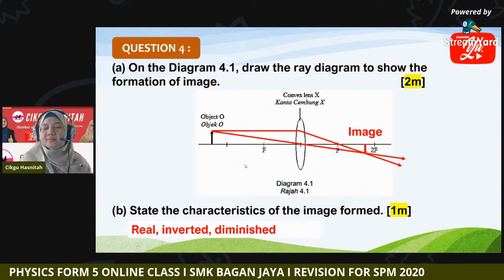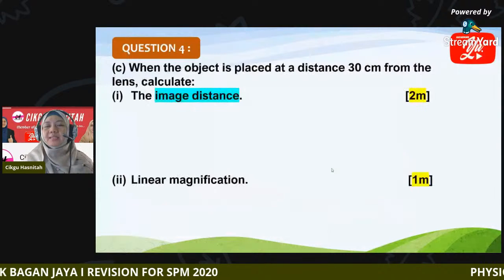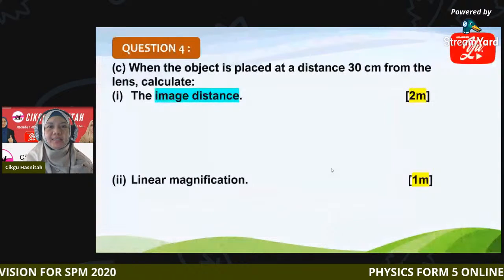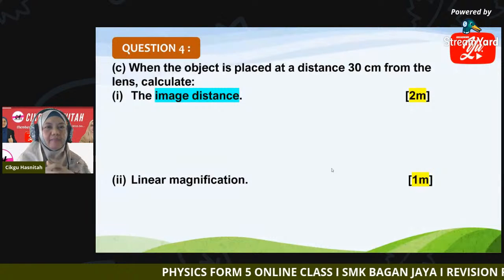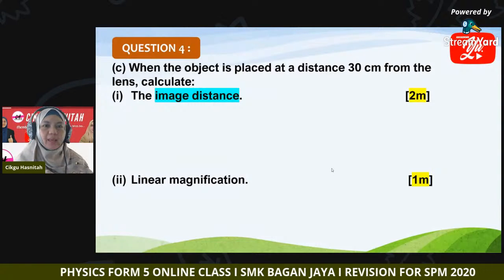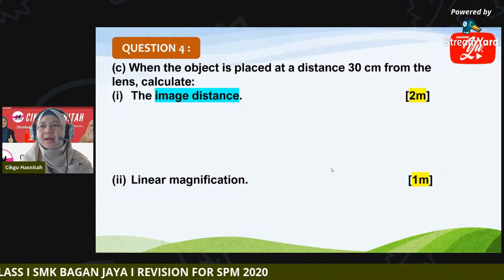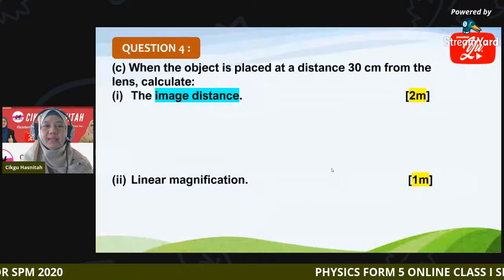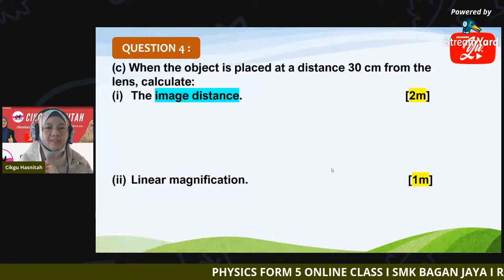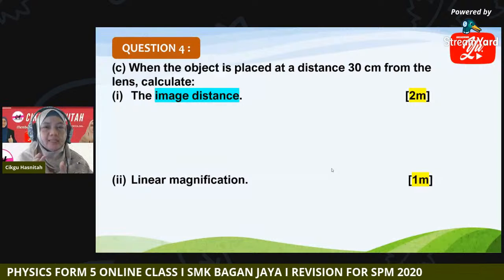Next, C. When the object is placed at a distance of 30 centimeter from the lens, calculate the image distance V, and then find the linear magnification. The object is now placed at 30 cm.